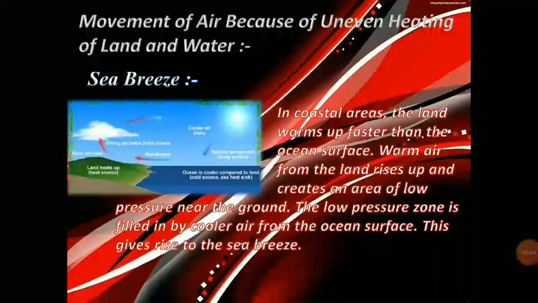Movement of air because of uneven heating of land and water. Sea breeze. In coastal areas, the land warms up faster than the ocean surface. Warm air from the land rises up and creates an area of low pressure near the ground. The low pressure zone is filled in by cooler air from the ocean surface. This gives rise to the sea breeze.